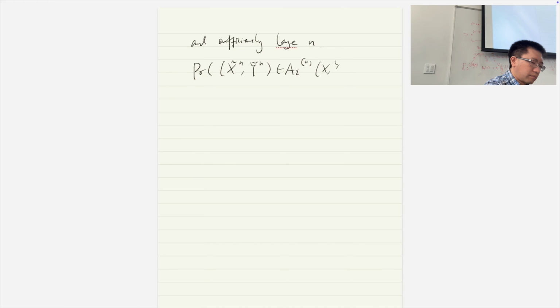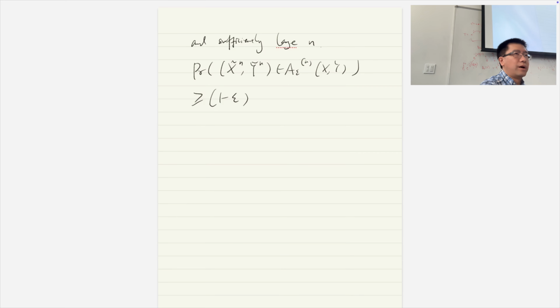And for the lower bound, again, similarly, we need to show that for sufficiently large n, right? So the lower bound of this guy, you can make a guess, right?